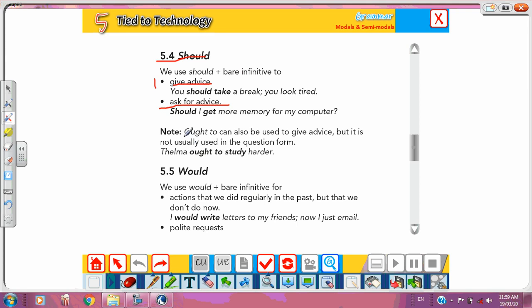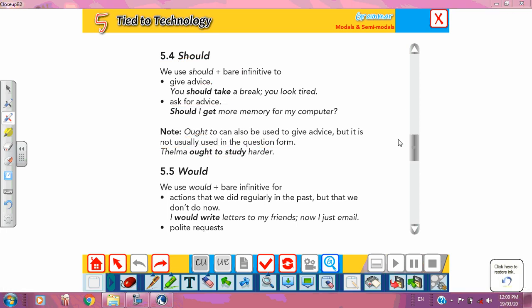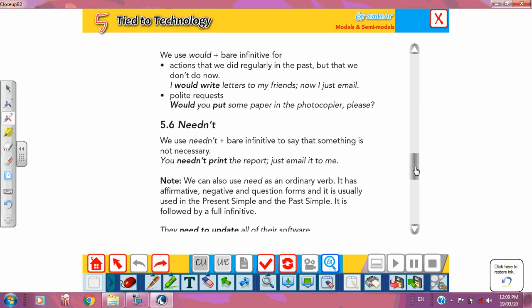Ought to can also be used in order to give advice, but we don't put it in the question form. So ought to is like should, giving advice, but we don't put it in the question form. Thelma ought to study harder. So should is very simple, giving advice, asking for advice. Okay, let's go to the next word, which is would.